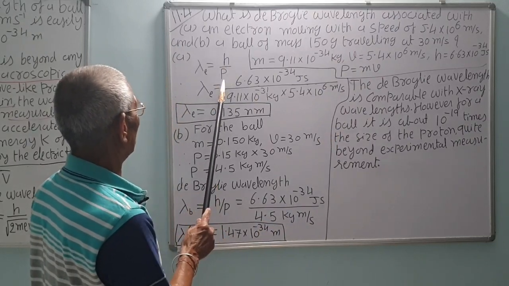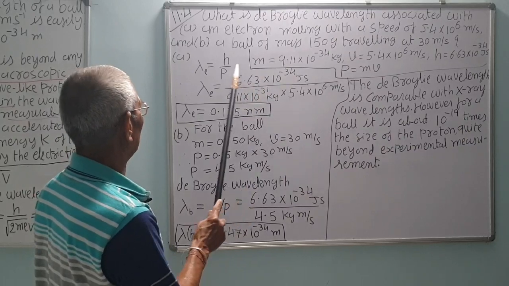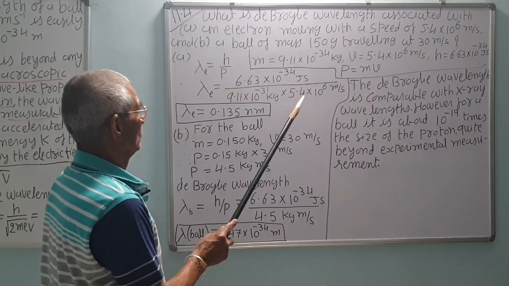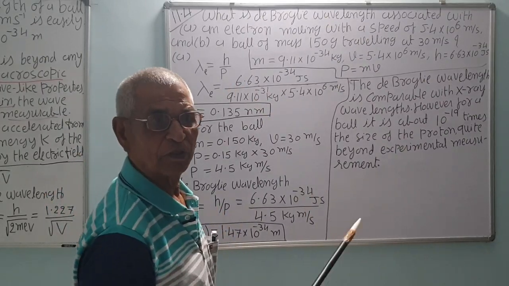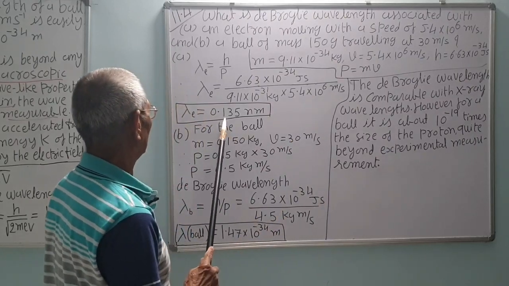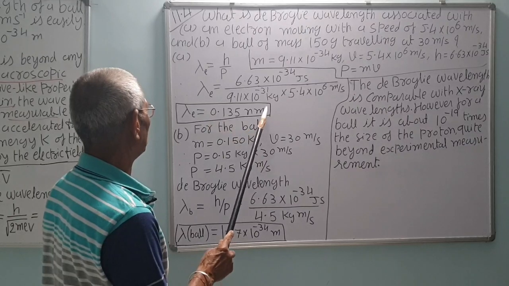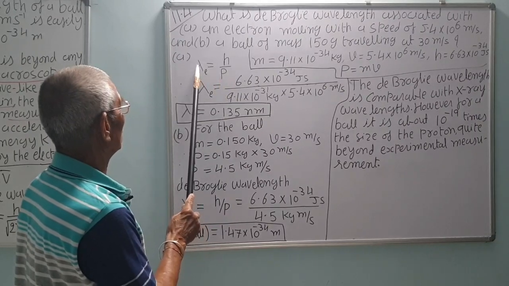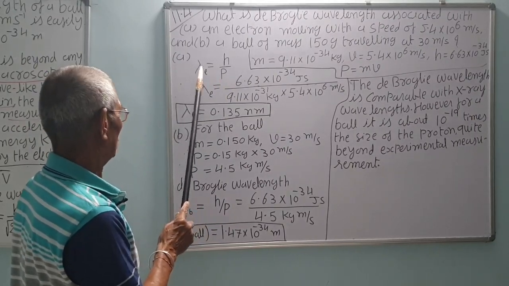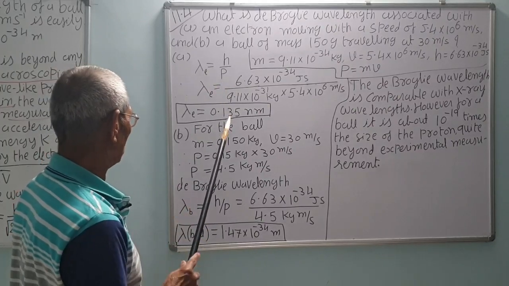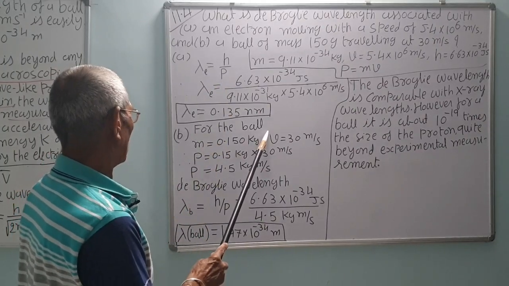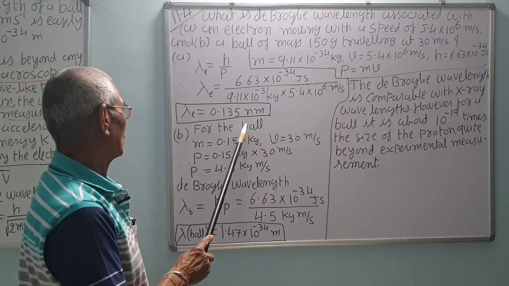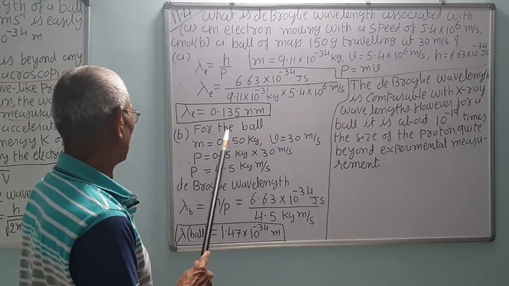So p is mv, h upon mv, that is 6.63 into 10 raised to minus 34 into m, mass of the electron 9.11 into 10 raised to minus 31 kg, into the velocity of the electron 5.4 into 10 raised to 6 meter per second. This calculation comes about 0.135 nanometer. This is measurable, correct. Because mass is less, the wavelength will be more. It is inversely proportional to the mass. Now the ball is heavier, so it will have a much smaller wavelength, which could not be measured practically.